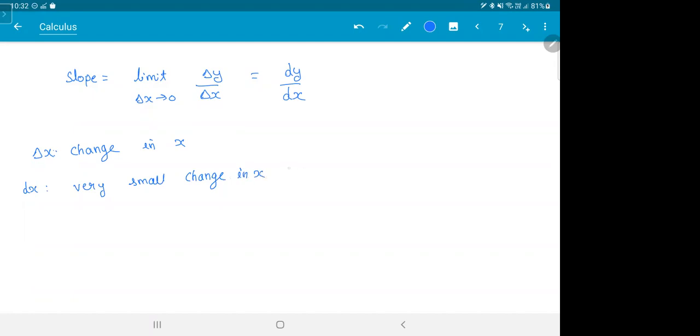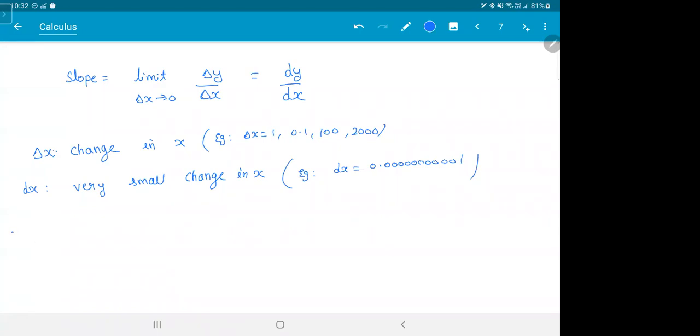How small? Let's say, for example, delta x can be like 1, 0.1, 100, 2000, anything. When I say dx, you're talking about 0. Very, very small. Like we are talking about numbers such as 10 power minus 20, 10 power minus 30, pretty small. Almost 0.